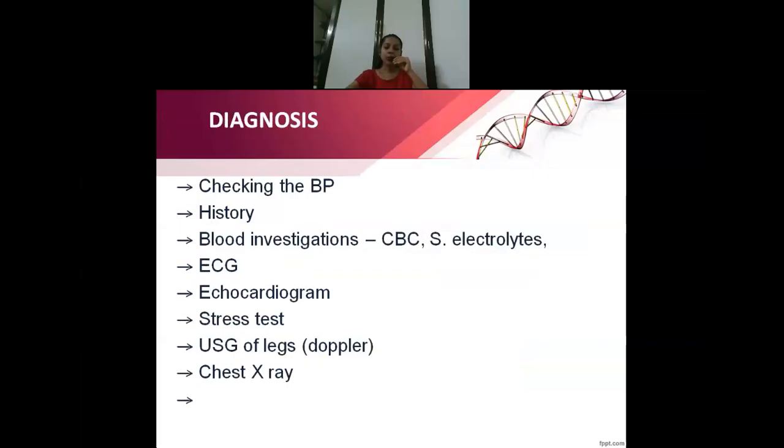Okay, now diagnosis, how are we going to diagnose hypotension? By checking the BP with the sphygmomanometer, isn't it? Then you can slowly start asking history from the patient. Blood investigations can be done to find out the reason for hypotension, that is, a complete blood count can be done. Electrolytes, because you should know whether a person is having dehydration, isn't it? Then an electrocardiogram to know if there are any changes in the heart rhythm.